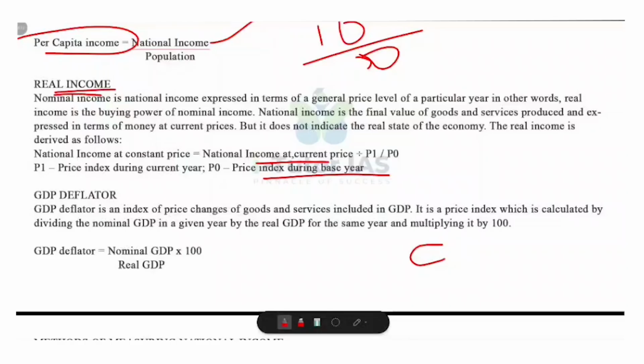Suppose national income this year is 1 lakh rupees and price index this year is 125. That means base year is 100. So the real income is 1 lakh divided by 125 into 100, that is 80,000. And this means after adjusting for price increase, your income can buy goods worth 80,000 in base year prices.